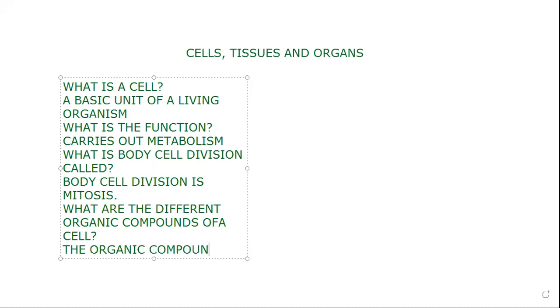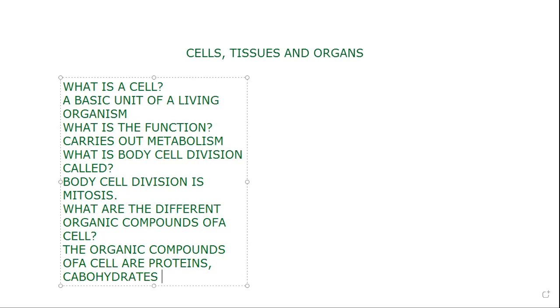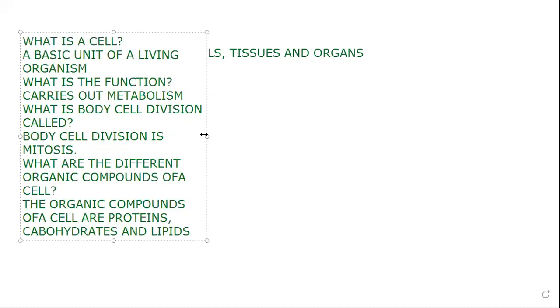Very good. The organic compounds of a cell are proteins, right? Carbohydrates and lipids. All right, let's move it up some. Very good.